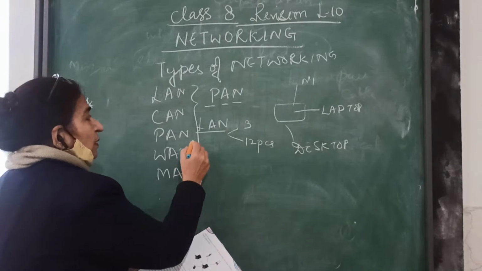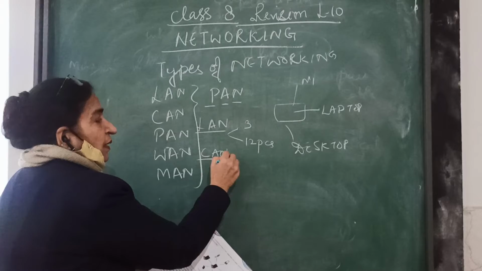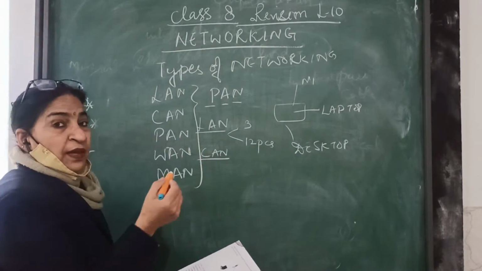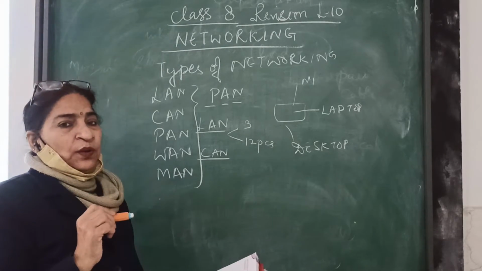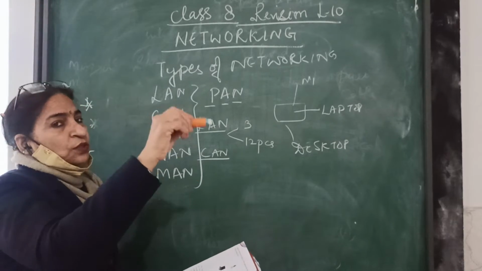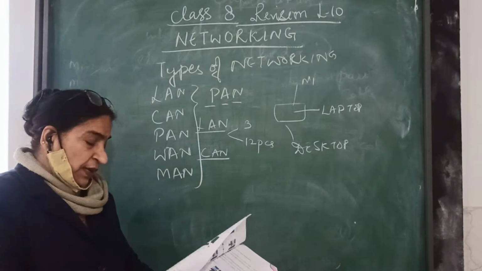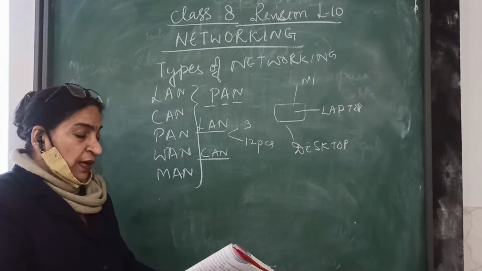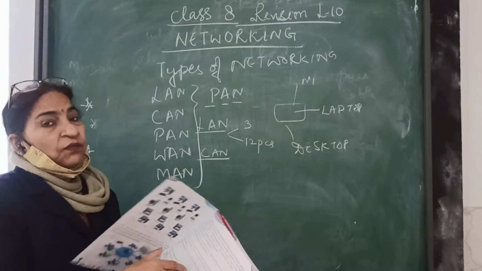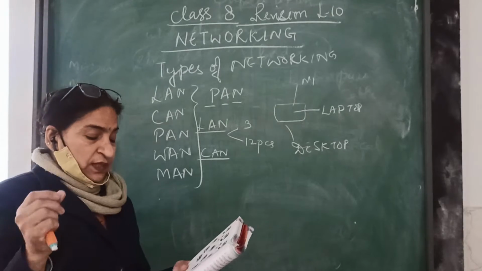Next we go with the campus area network. It means it covers more area as compared to LAN. For example, there is one university. It attaches all the computers from the university to many other colleges. That is called campus area network. In this campus area network, we are connecting computers only in the area which is taken by the main university.